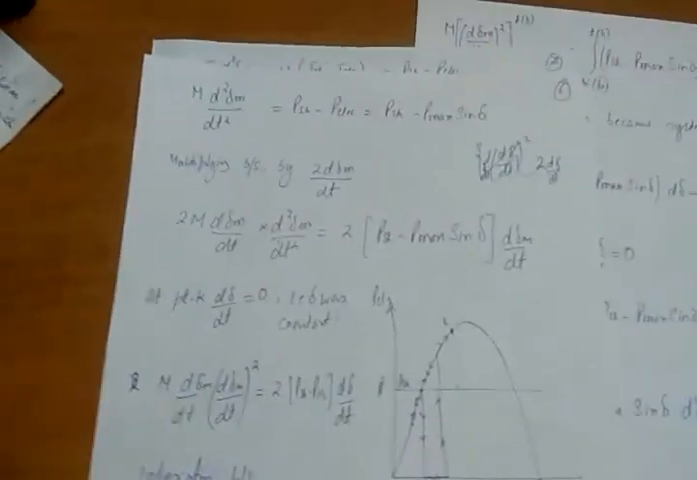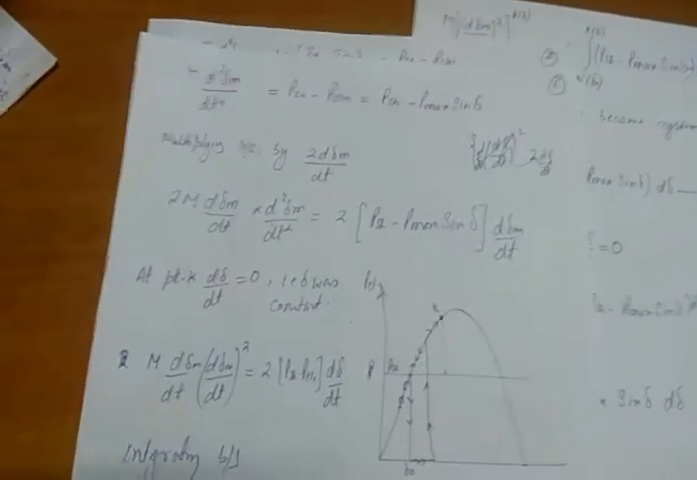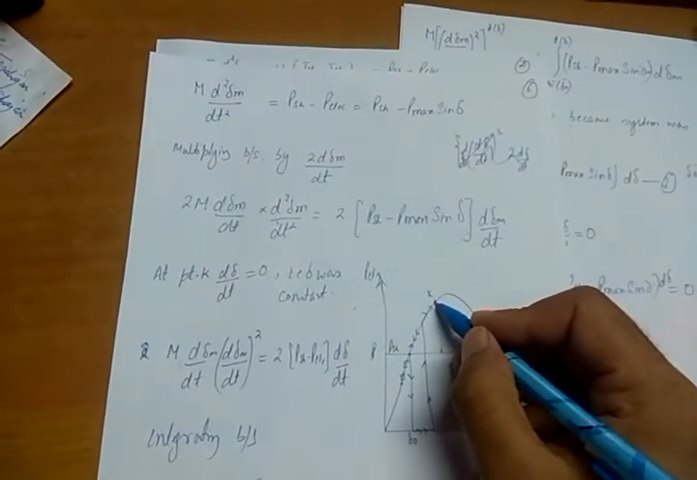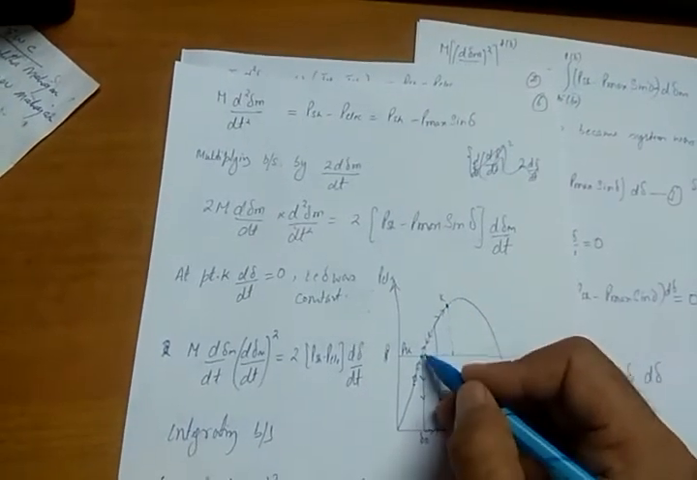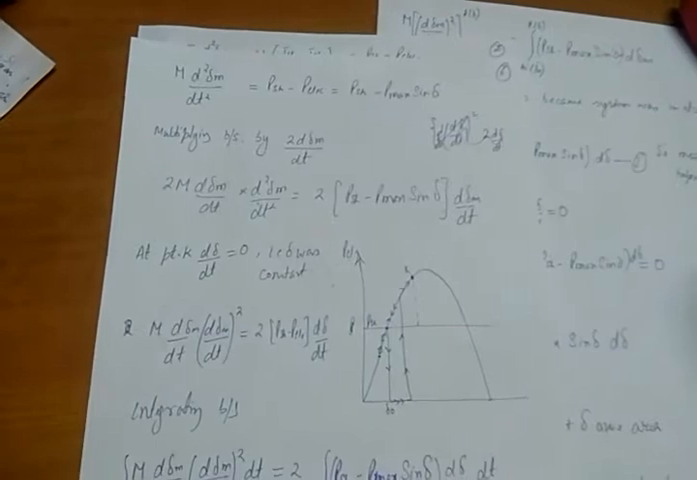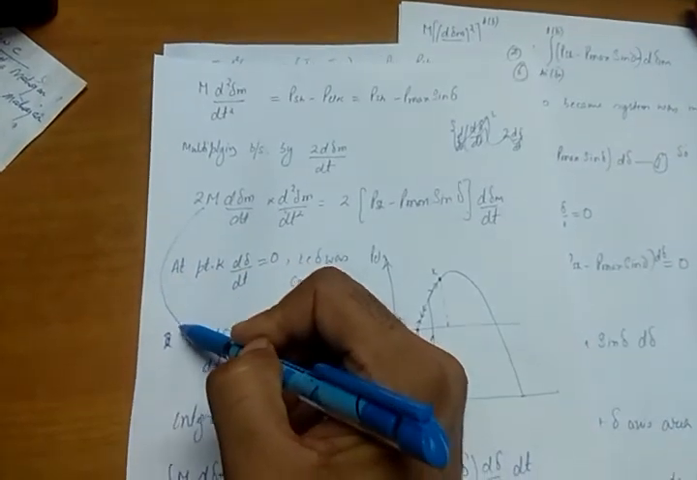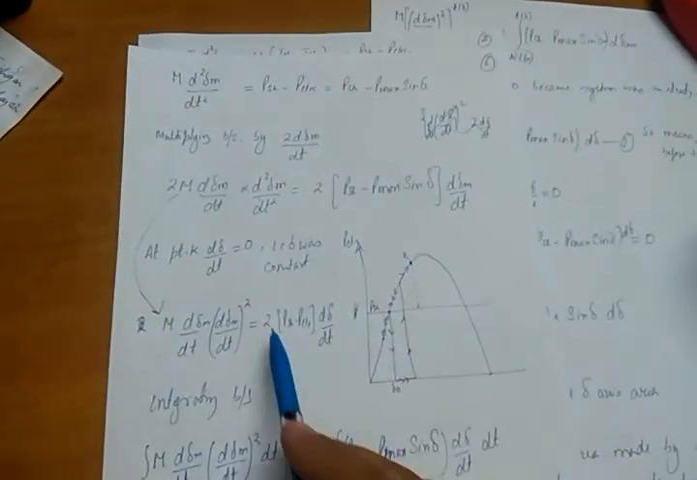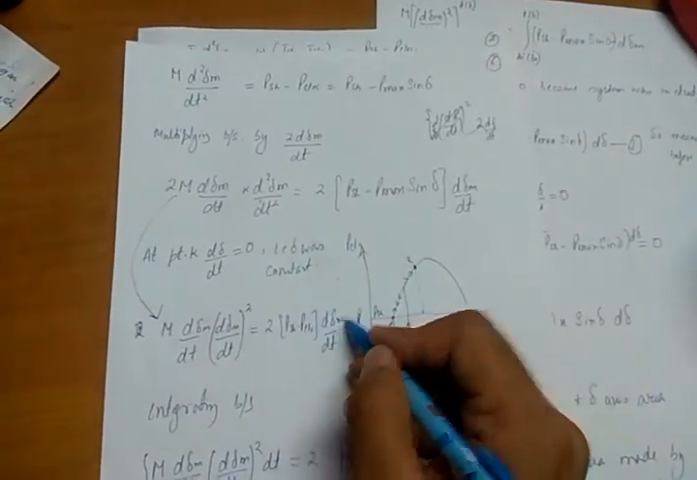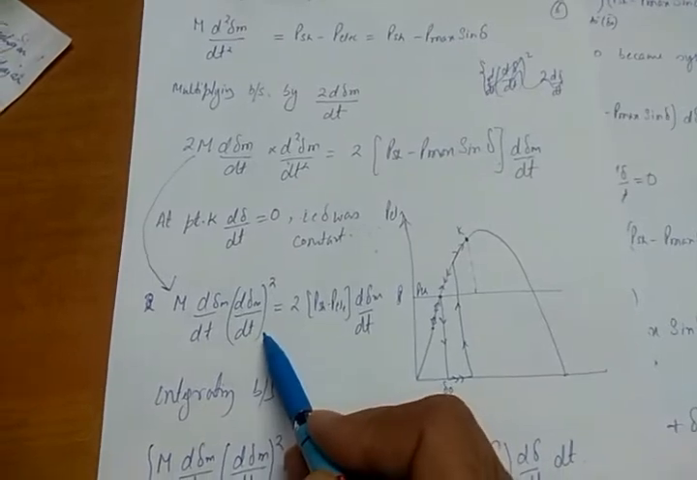Okay, so look at point K. I'm saying that at point K, delta was again constant, which I showed previously. If delta was constant at this point, what was d delta upon dt? It was 0 here, and at this point d delta by dt was also 0. Delta becomes constant at these 3 points. So if I write this equation in this form: M d by dt of (d delta m by dt) whole square is equal to 2 (P shaft minus P electrical) d delta m by dt. If you open this equation, you will get this equation.